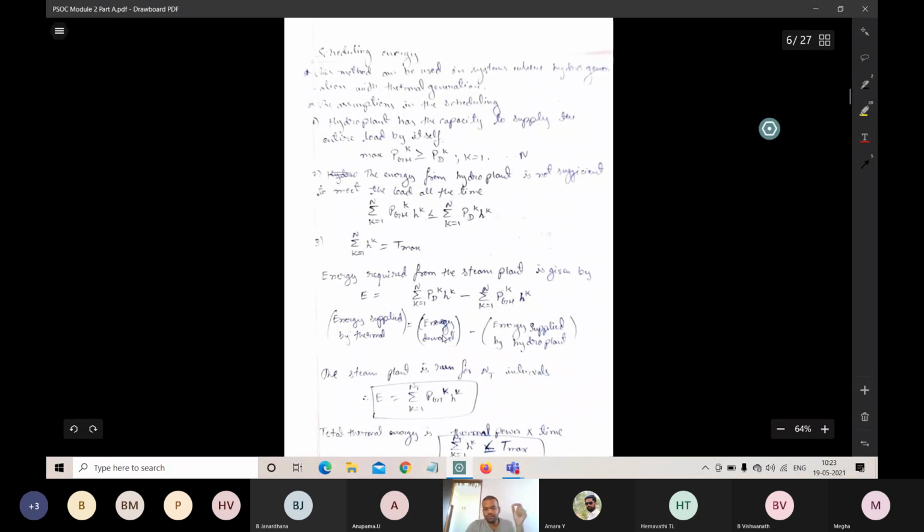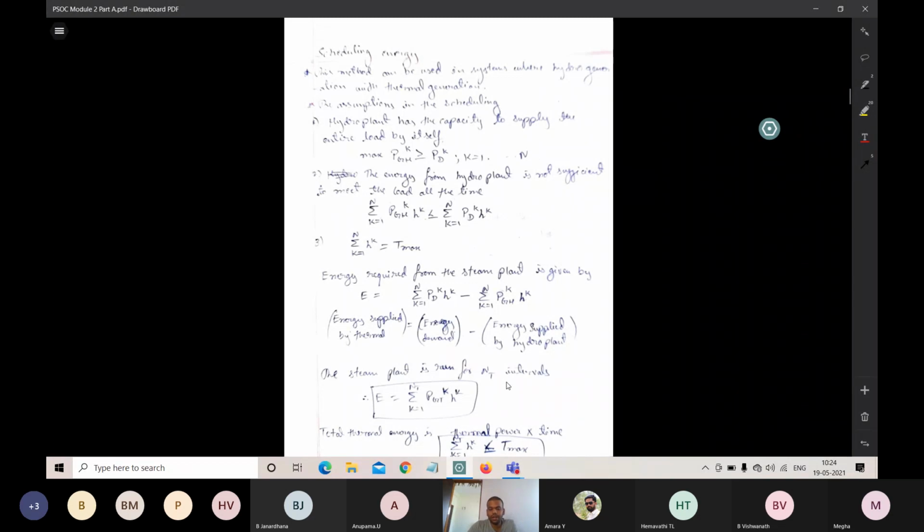Since the beginning I have repeated that only hydel or only thermal is not sufficient to balance the load. That's why we are combining the hydel as well as the thermal to satisfy the demand. The same thing is written here: the energy supplied by the thermal is equal to the total energy demand minus the energy supplied by the hydro plant.